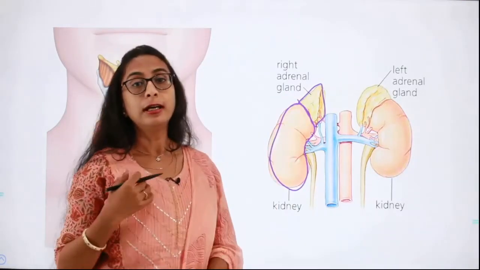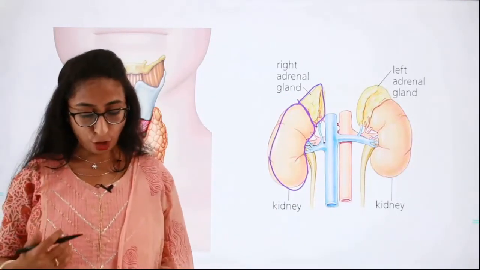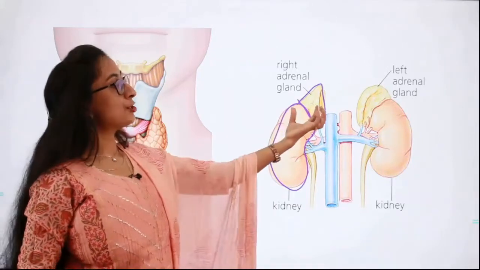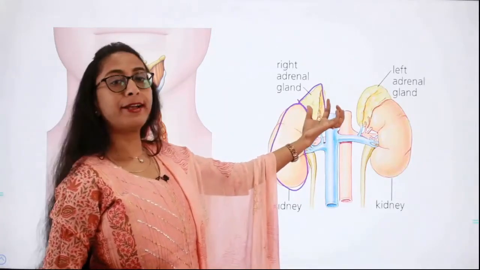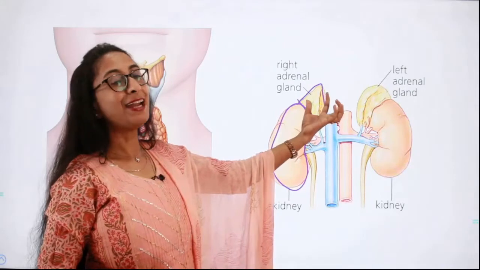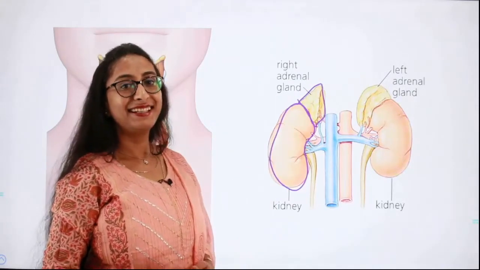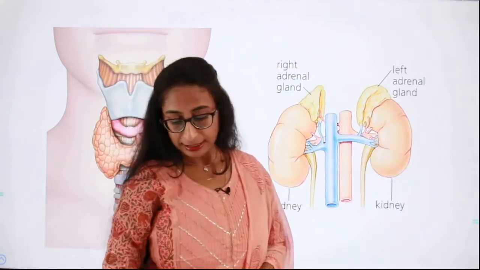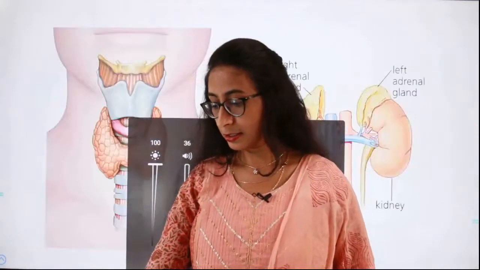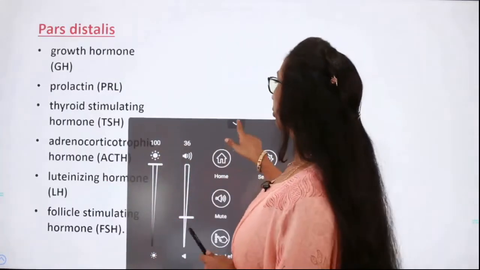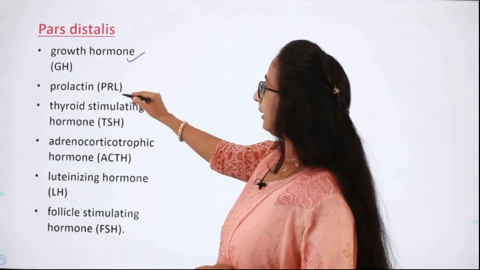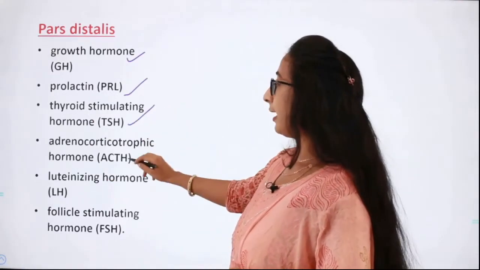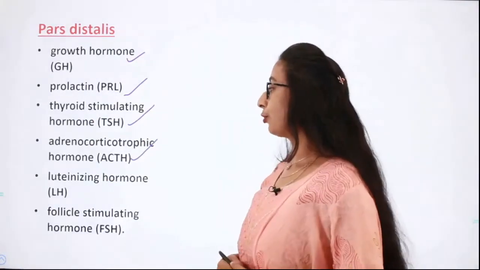So the adrenocorticotropic hormone regulates the synthesis of glucocorticoids by this adrenal cortex. So growth hormone, prolactin, thyroid stimulating hormone, and adrenocorticotropic hormone.